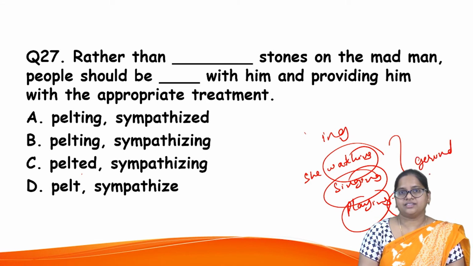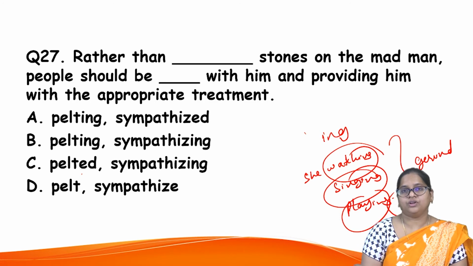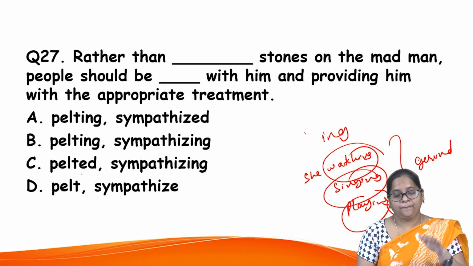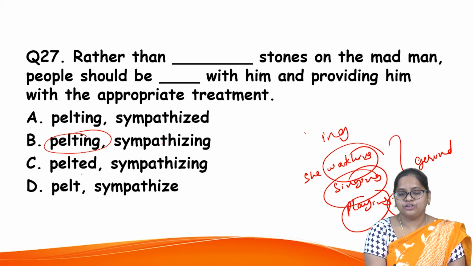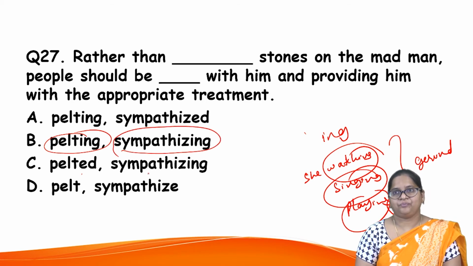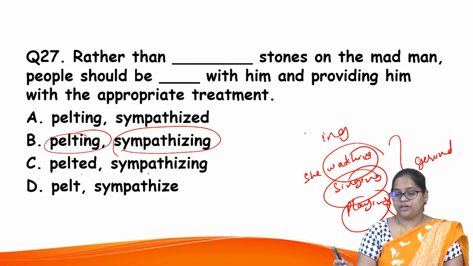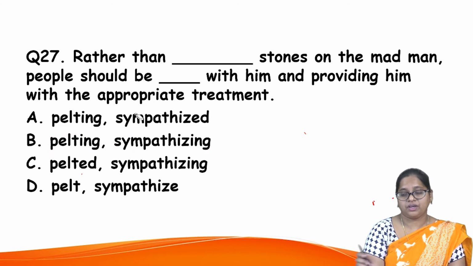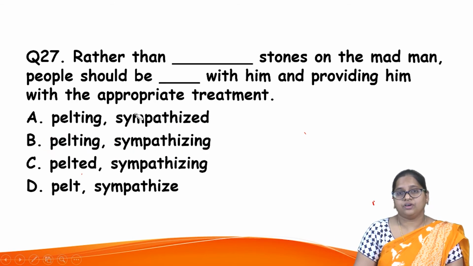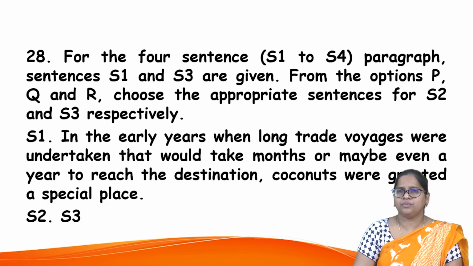Now take this as the model and understand the reason. Rather than pelting stones on the madman, people should be sympathizing with him and providing him with the appropriate treatment. So option B is possible. Sometimes the question may have an inaccurate answer, but usually this is the answer.